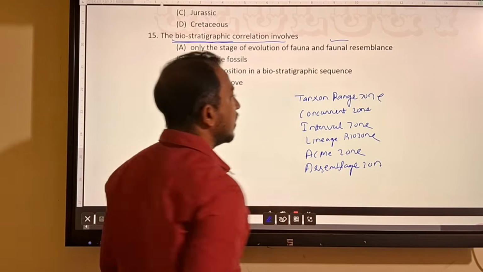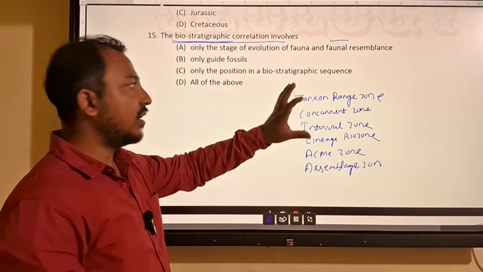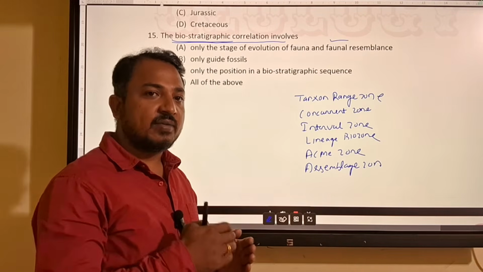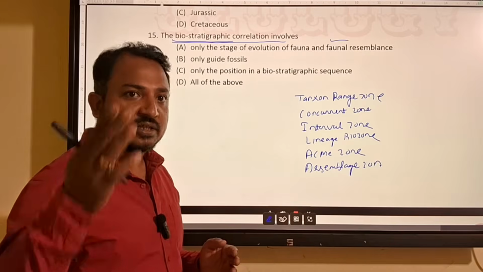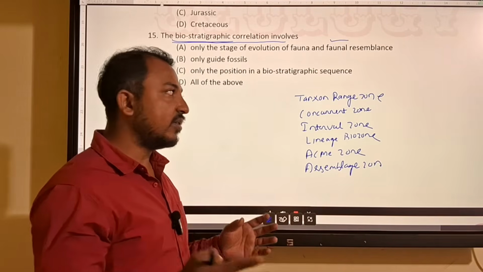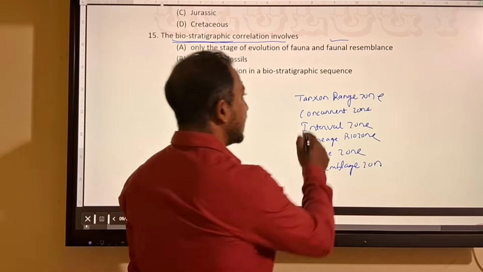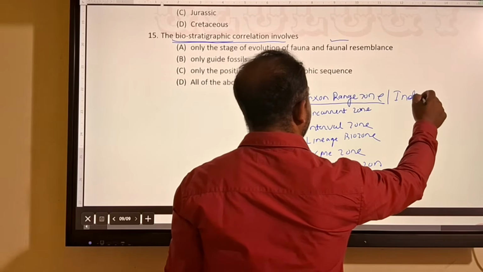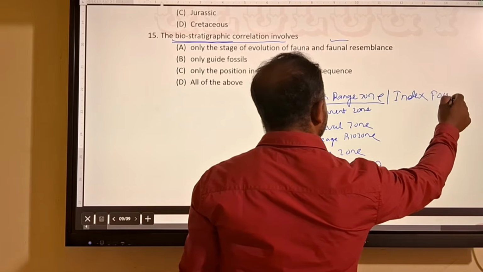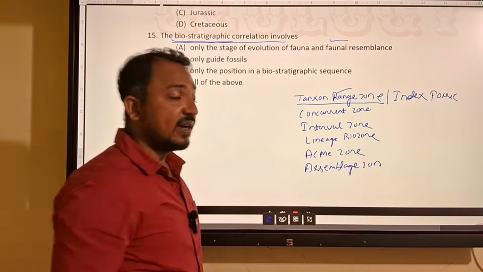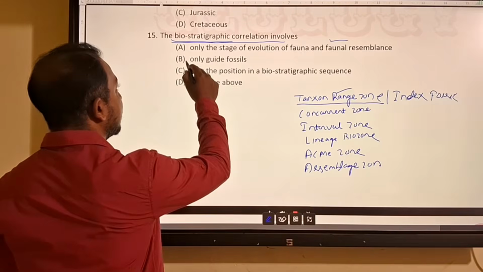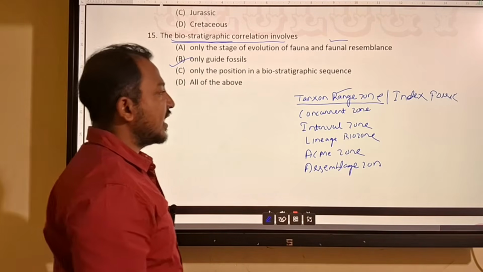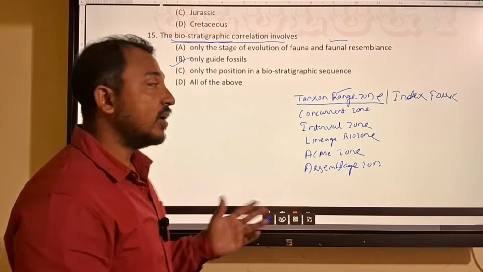All can be taken for correlation. Suppose you are finding a taxon range zone in one region and the same type of taxon zone in another region, so they can be correlated on the basis of taxon range zone. Basically taxon range zones are related to index fossils, because we are considering a single taxon, so that can be an index fossil, which is called a guide fossil. Only a guide fossil or index fossil can be used for biocorrelation.